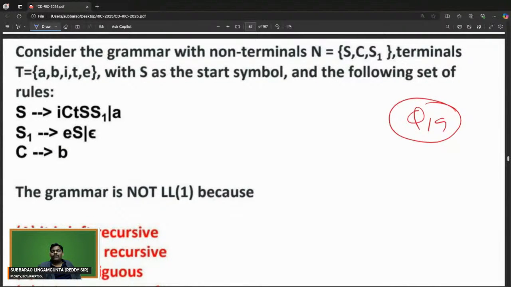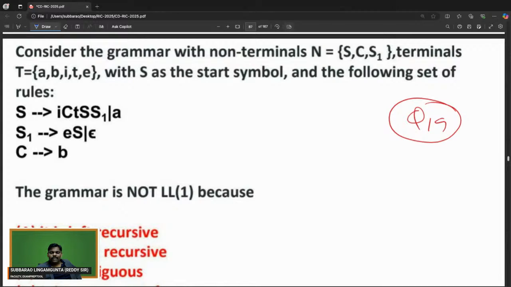Consider the grammar with non-terminals N = {S, C, S1} and terminals T = {a, b, i, t, e}, with S as the start symbol and the following set of rules. The given grammar is not LL1 because of what?